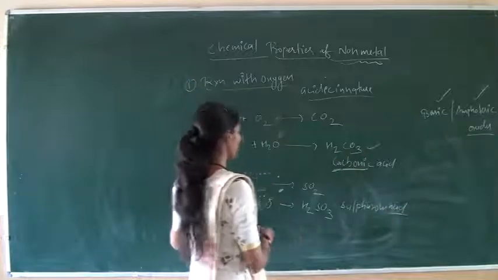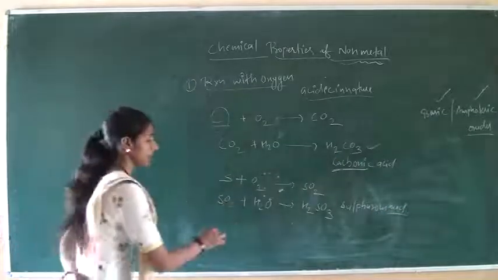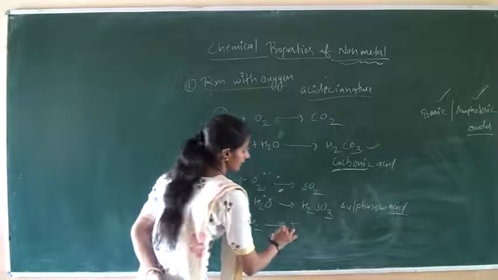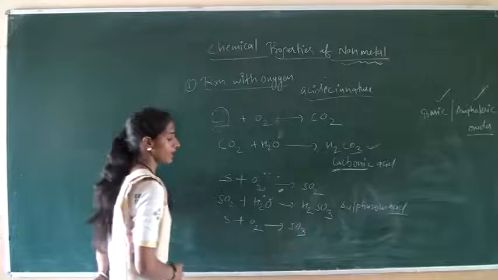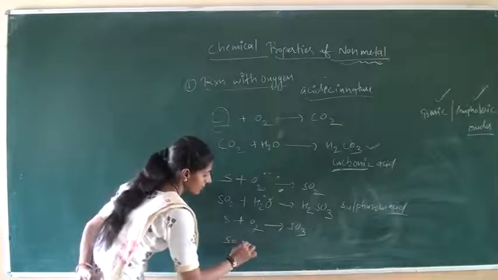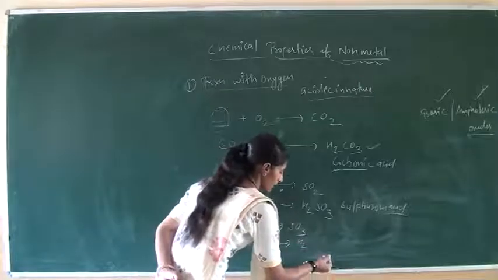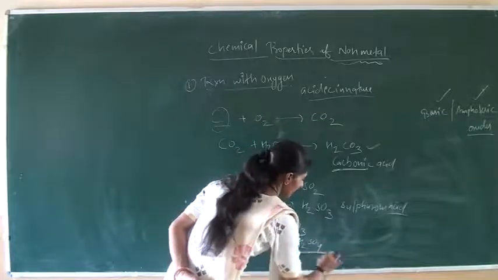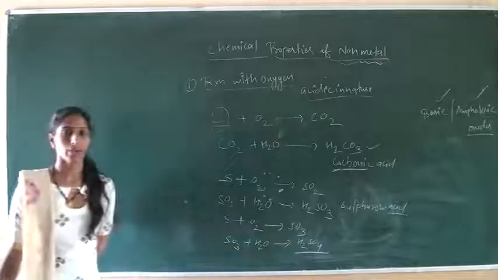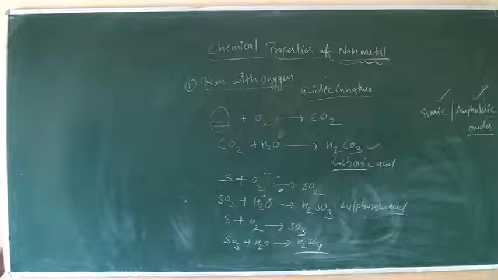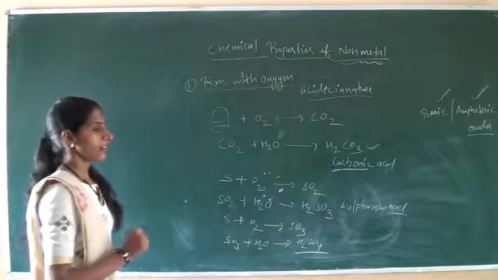If we take an excess amount of oxygen, when a large amount of oxygen is available, then sulfur forms sulfur trioxide, and this sulfur trioxide further reacts with water and forms H2SO4, that is sulfuric acid, which is a strong acid. Okay? Understand?